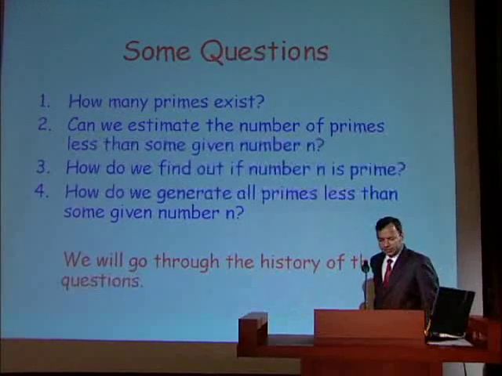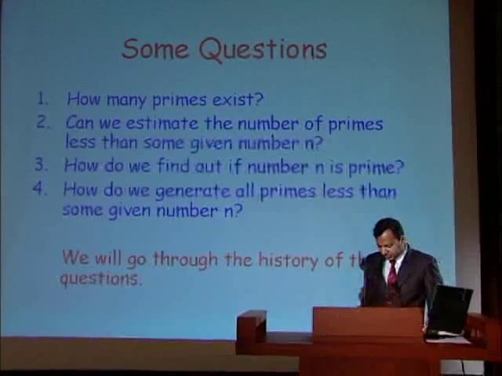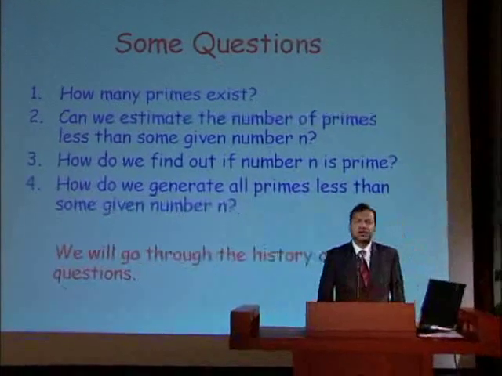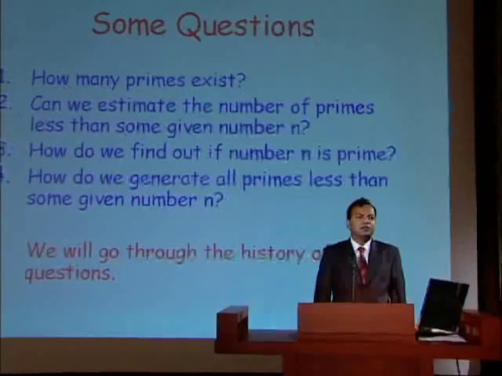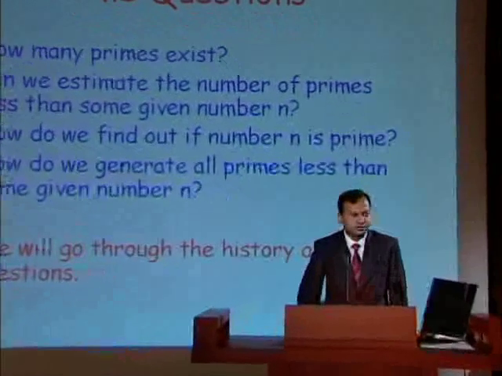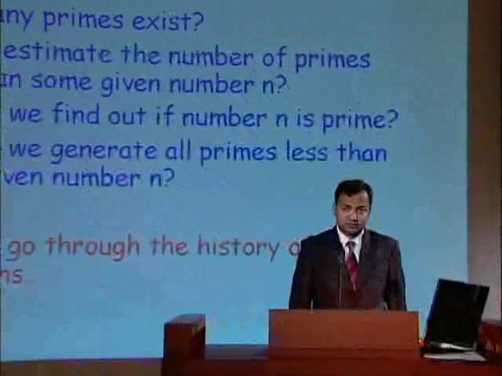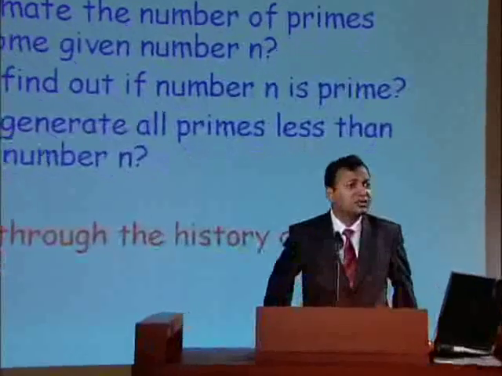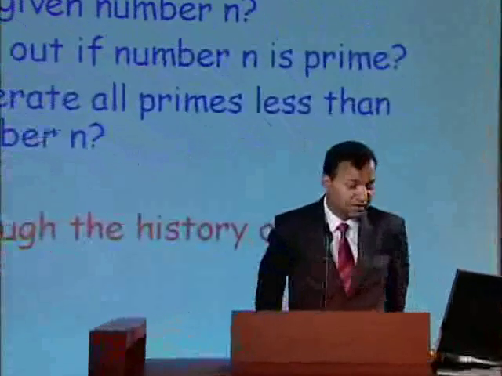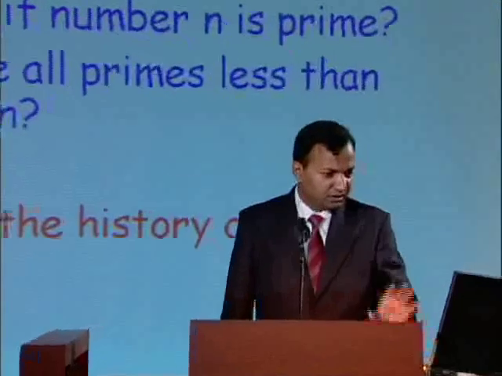Now, primes have been of interest to mathematicians right from the beginning, and even the ancient Greeks have studied the prime numbers in great detail, and some of the earliest results about prime numbers come from them.